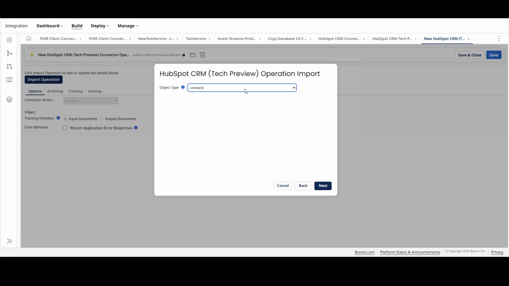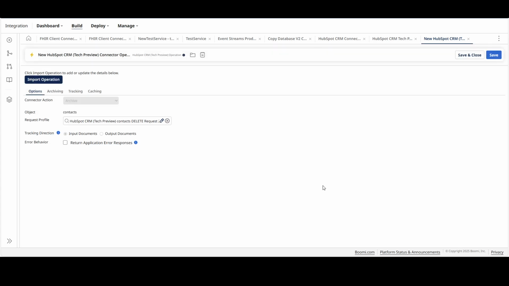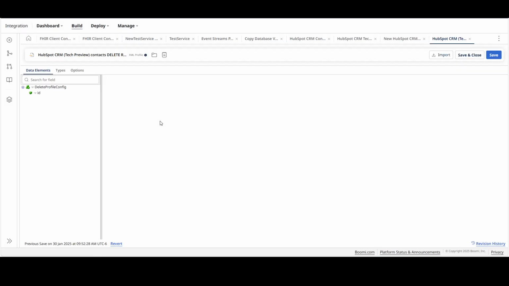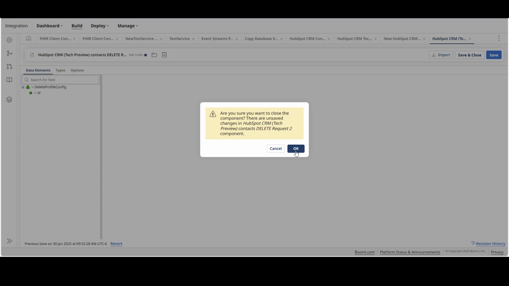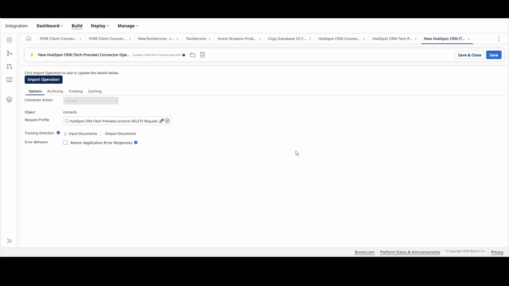So there are only two object types available as of recording this video: contacts and companies. Let me select contacts. Here we can see the request profile has been loaded successfully. Click finish. Let me show you the request profile here. The request profile will only have the ID. You can pass the ID as a connector parameter, or you can pass the ID through an XML input profile. You can also do multiple entries or deletion of multiple objects in a single XML file.